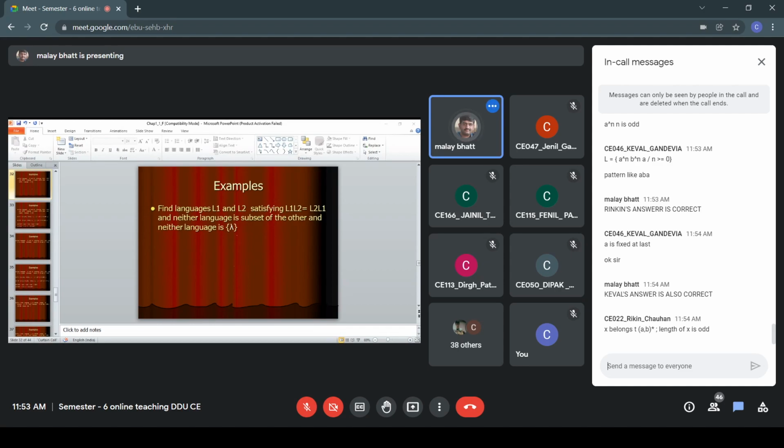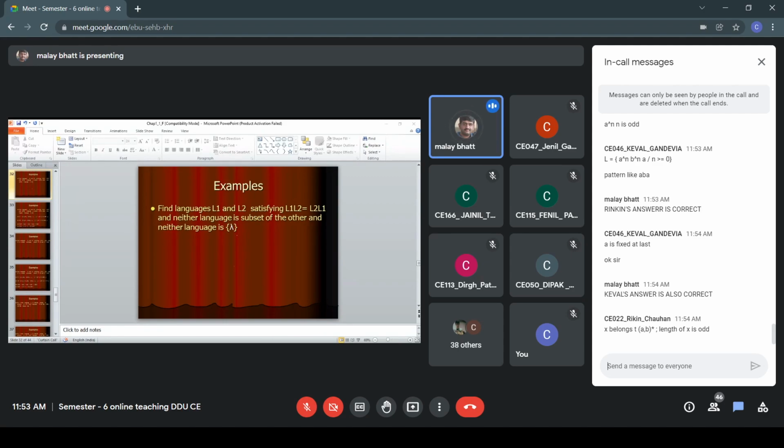We have one more interesting question here with us. Find languages L1 and L2 satisfying L1 concatenated with L2 is equal to L2 concatenated with L1, where neither language is a subset of the other, and neither language is a null language.